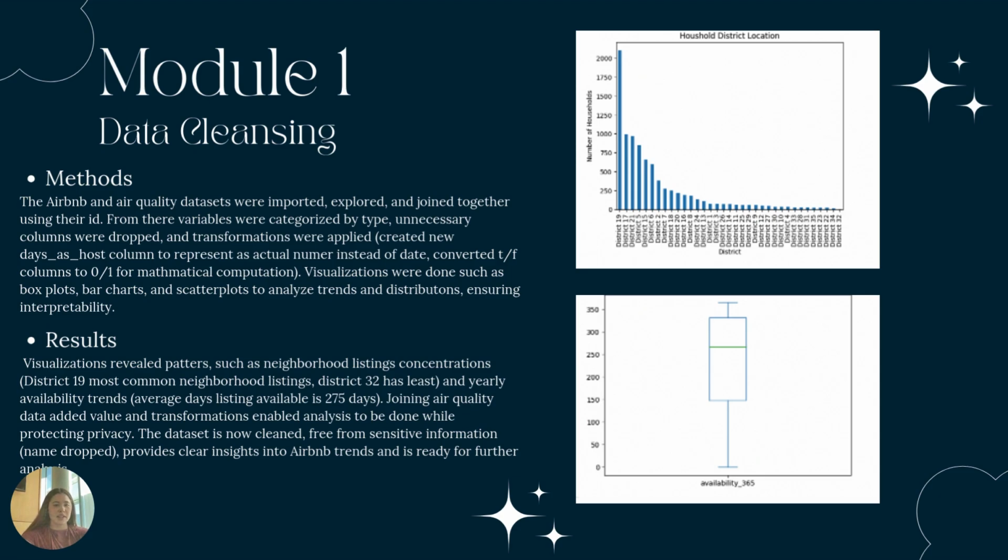And then I created visualizations such as box plots, bar charts, and scatter plots to analyze trends and distributions to ensure interpretability. As a result, the visualizations reveal patterns such as neighborhood listing concentrations, where District 19 had the most common neighborhood listings and District 32 had the least, as you can see in the top graph. Joining the air quality data source with the other one allowed for transformations and analysis to be done while ensuring privacy. The data set is now clean, free from sensitive information, provides clear insights into the Airbnb trends, and was ready for further analysis.